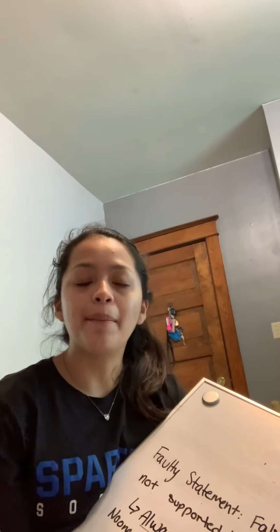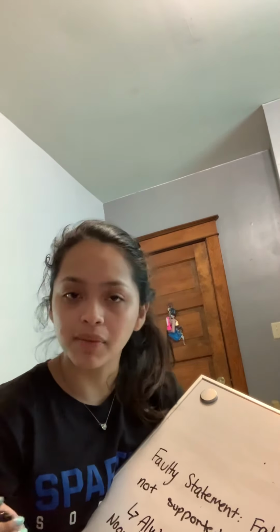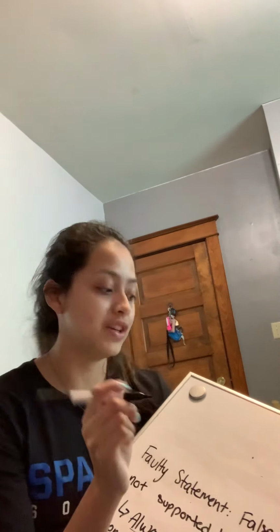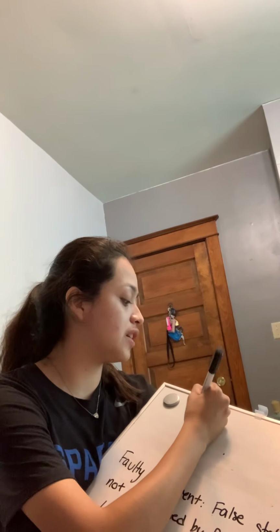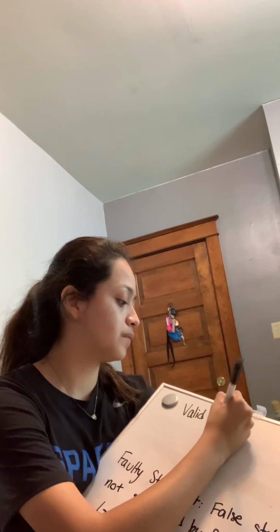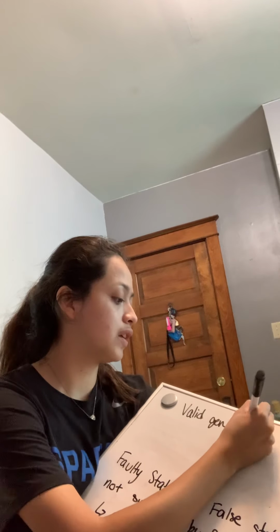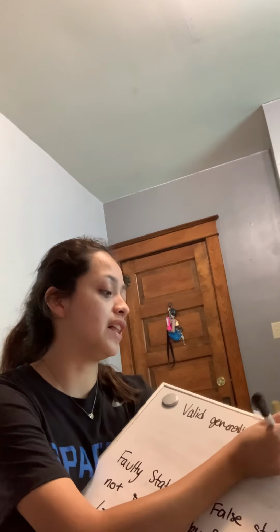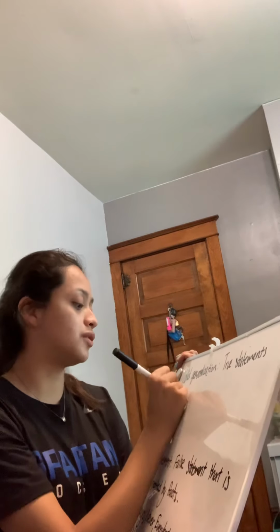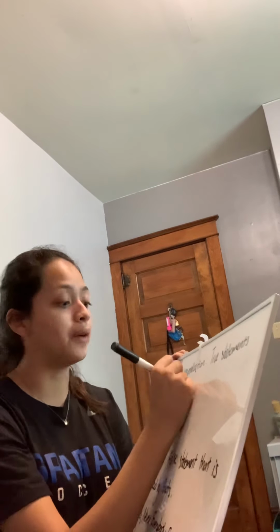These would be examples of valid statements. So a valid generalization means they are true statements based on observations, correct?